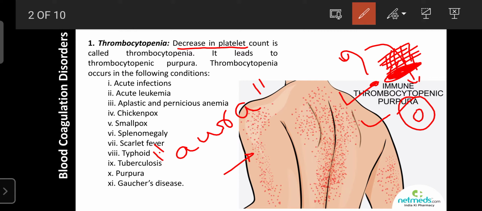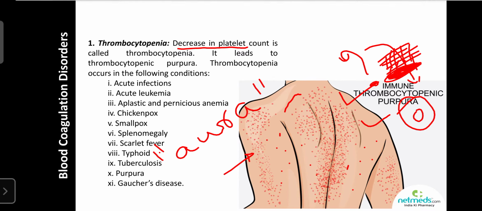So with the help of the signs in your body, that is the aura, if any red spots appear more in your body or the patient's body, that indicates you can go for a platelet count. If it is normal, then that condition may be an allergy. Due to allergy, red spots also appear. If it is blood, that is definitely related to the platelet count or a decrease in platelets. So with the help of these signs and symptoms, or aura, we can know the scenario of the platelet count in our body. So next one is the